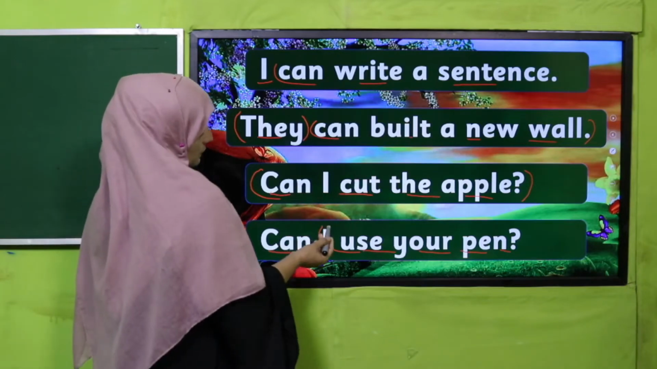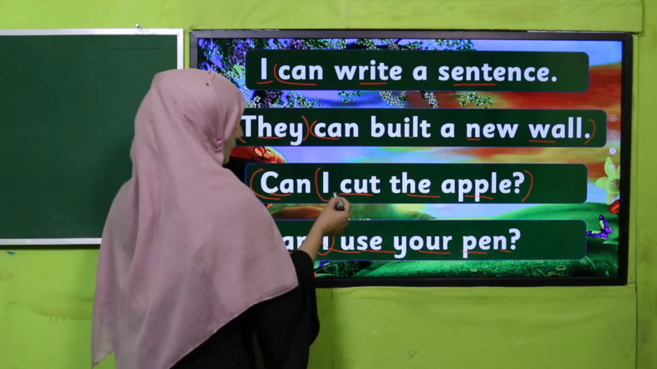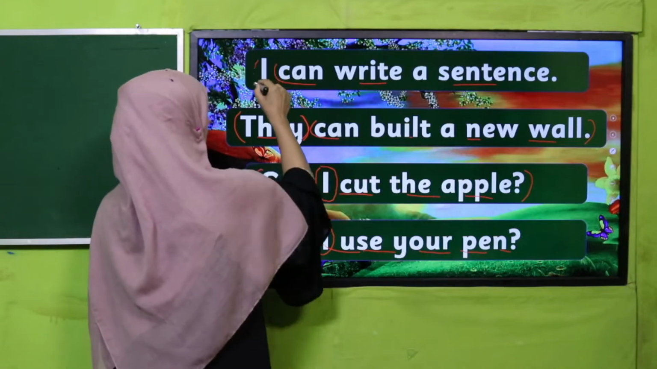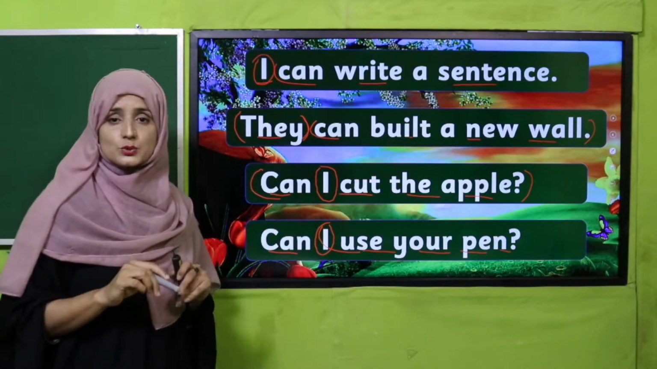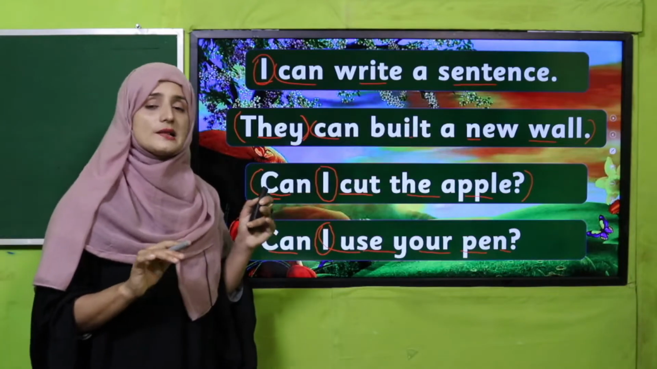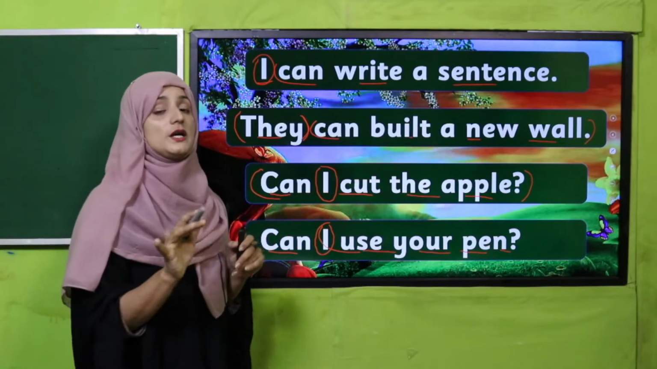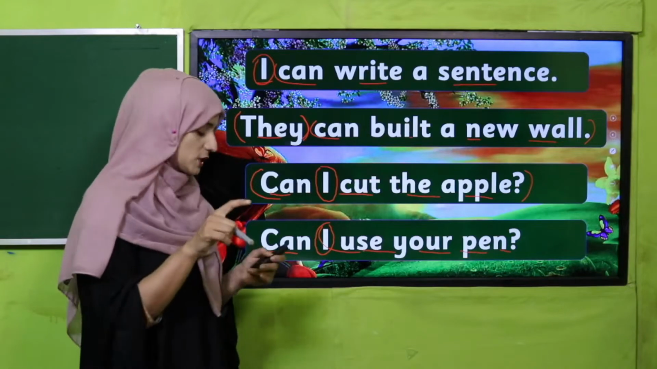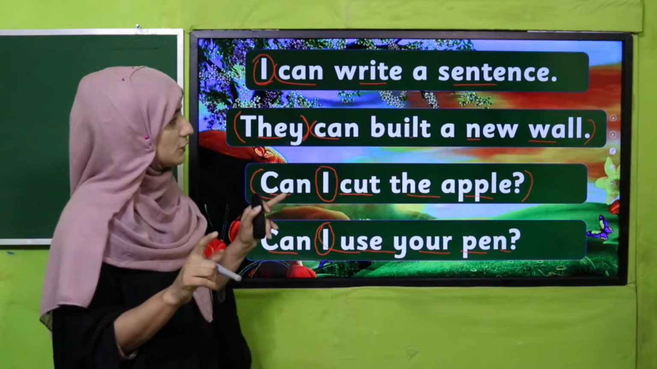Here the subjects are you, they and I. So this is the ability of these subjects, because the subject always performs the action and we are discussing the ability of the subject. And in present time, we can use can.